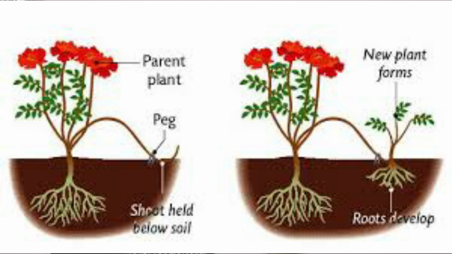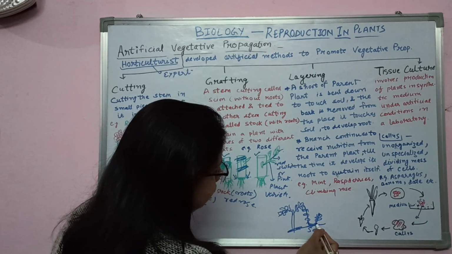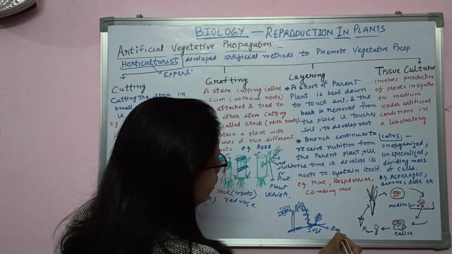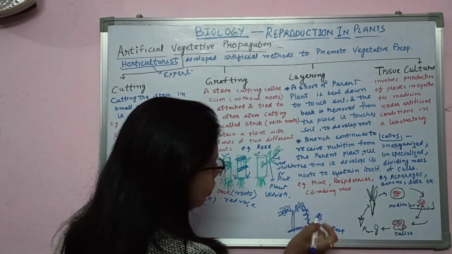When any of its stems is bent down and touches the soil, see what we have to do. We have to remove the bark present on this stem part. With a knife, remove the bark here and let it continue to touch the soil.